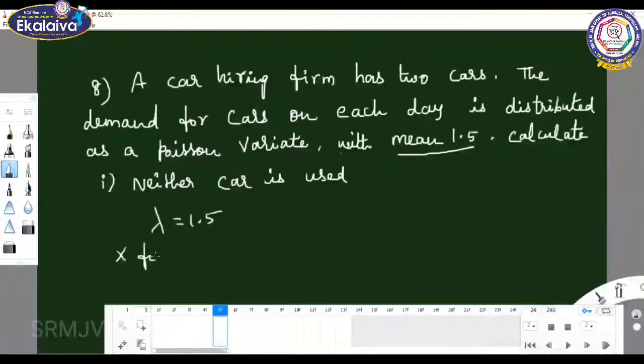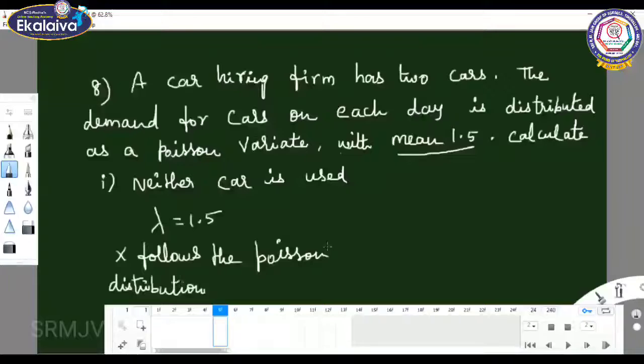So x follows the Poisson distribution. What is the formula for the Poisson distribution? P of x equals e power minus lambda, lambda power x by x factorial.